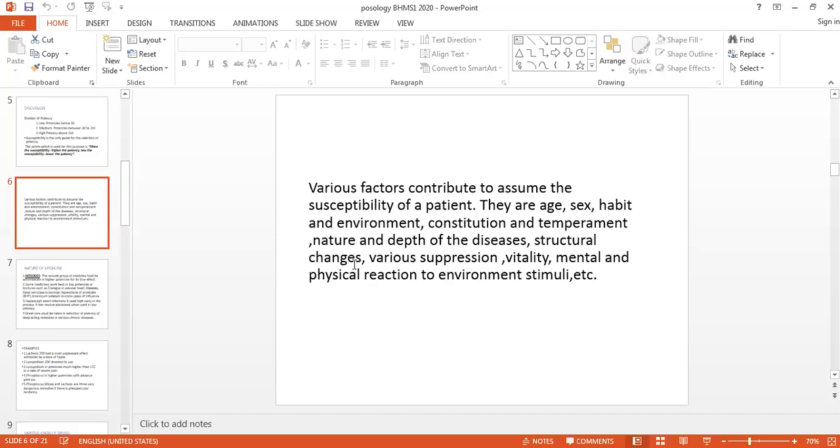Or in the dynamic pathology, we can give the repetition of the doses. But if that dynamic pathology is converted into the organic changes, then we have to give the lower potency, because during this period the susceptibility of the disease is gradually decreased, and hence we have to give the lower potency.